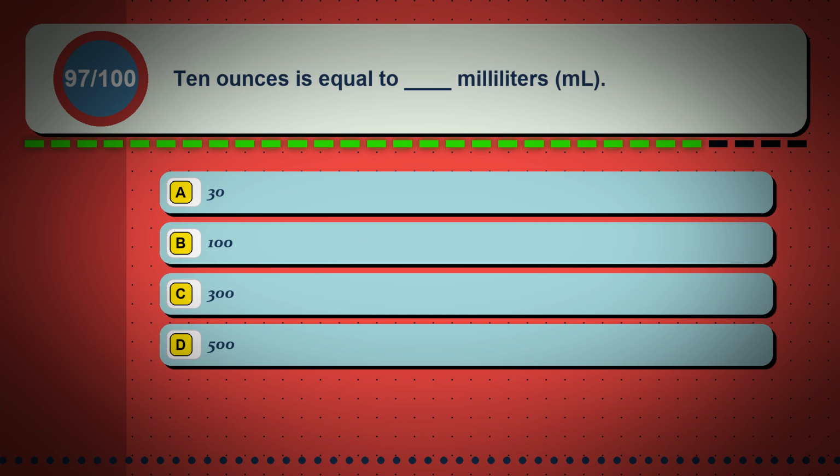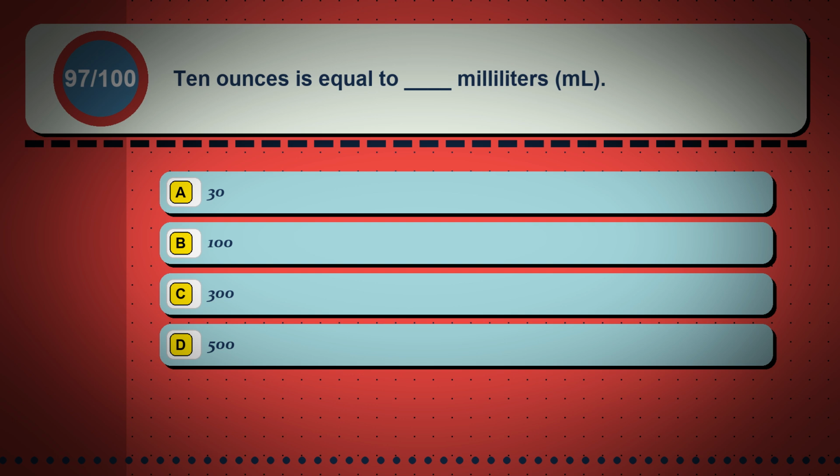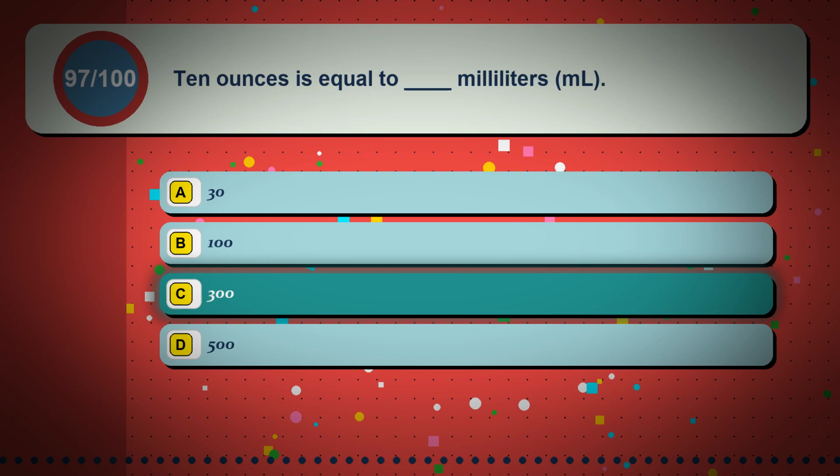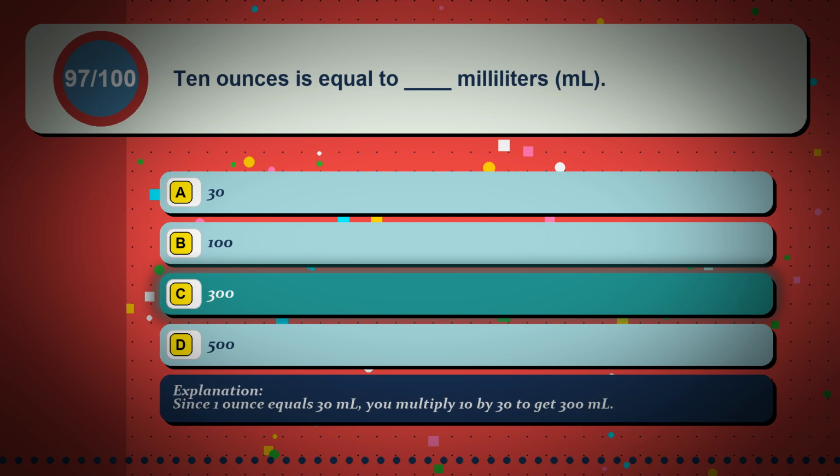Question 97. 10 ounces is equal to blank milliliters, mL. Option A, 30. Option B, 100. Option C, 300. Option D, 500. The correct answer is option C, 300. Since 1 ounce equals 30 mL, you multiply 10 by 30 to get 300 mL.